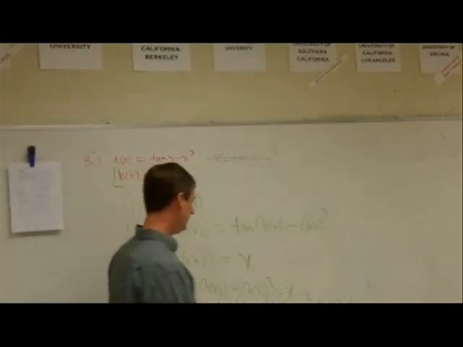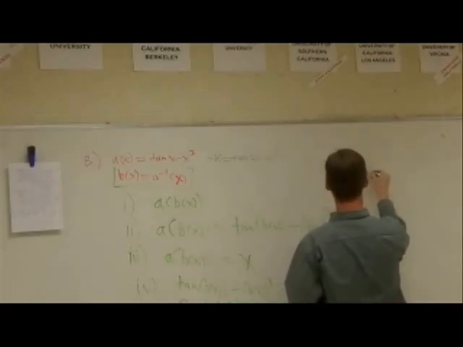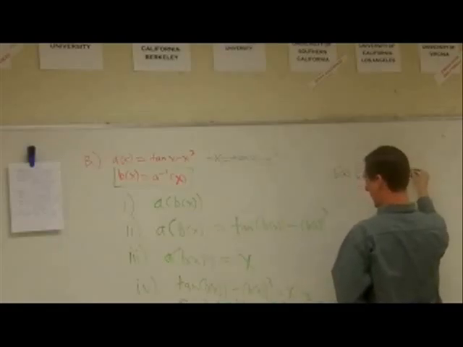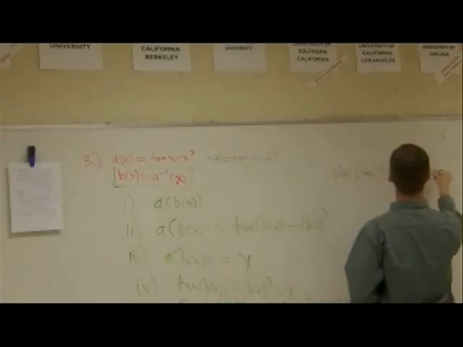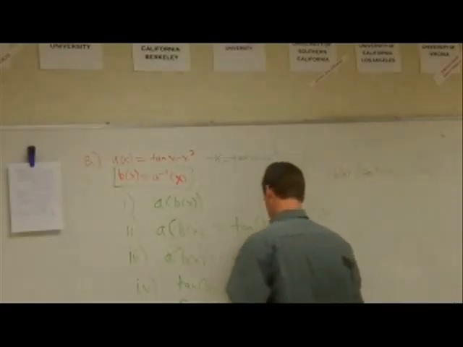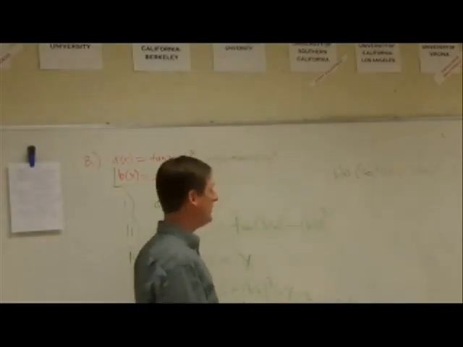Let's factor. So b prime comes out to the front, and you get secant squared of b of x minus 3 b of x squared, and you set it equal to what? And then you get b prime by itself.